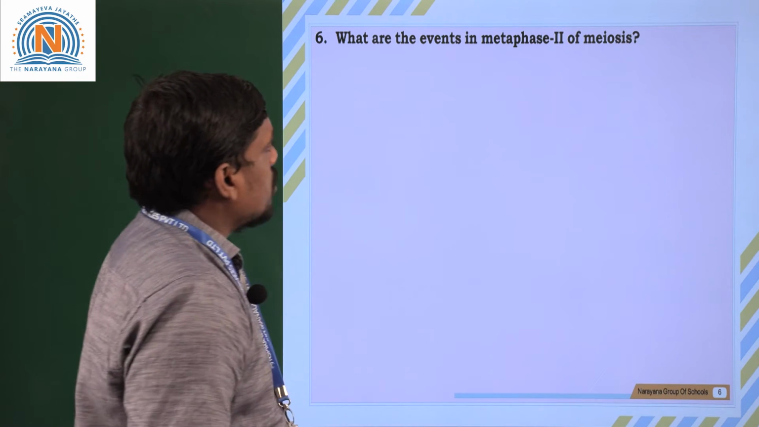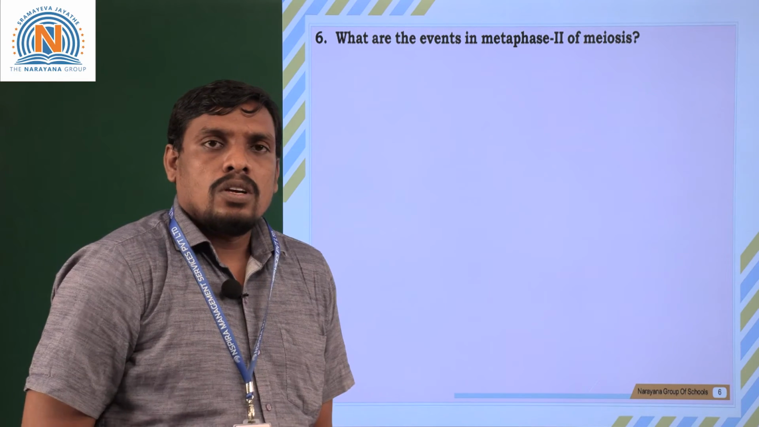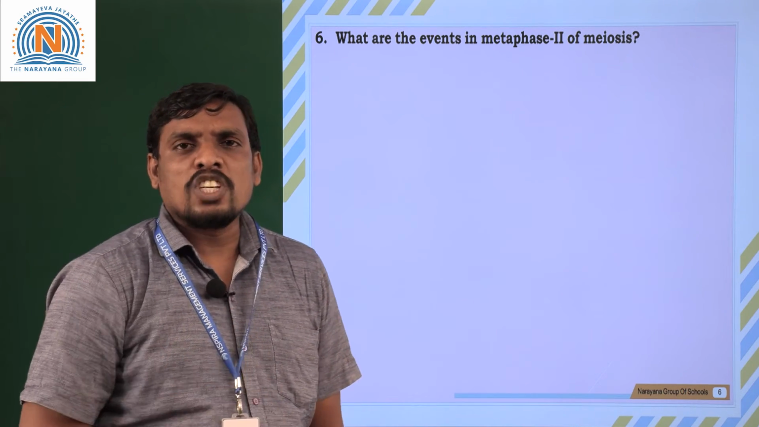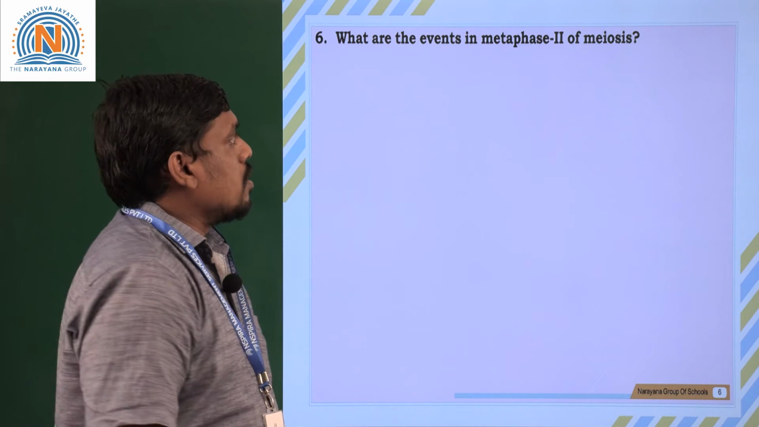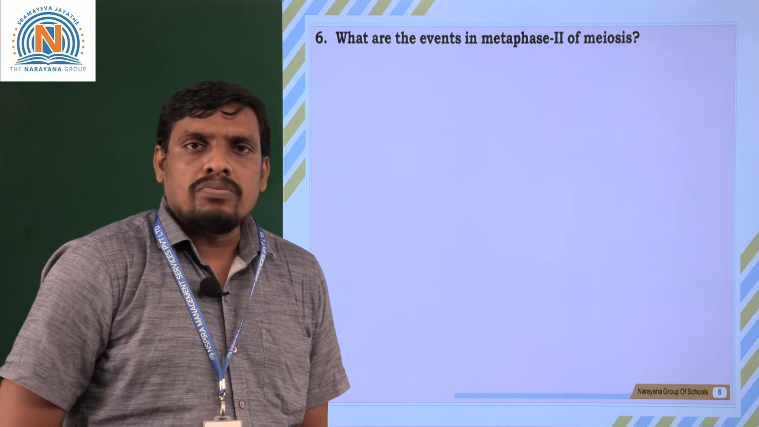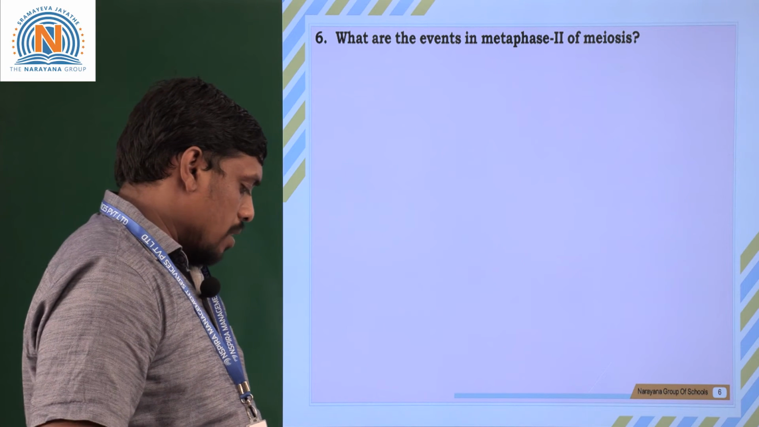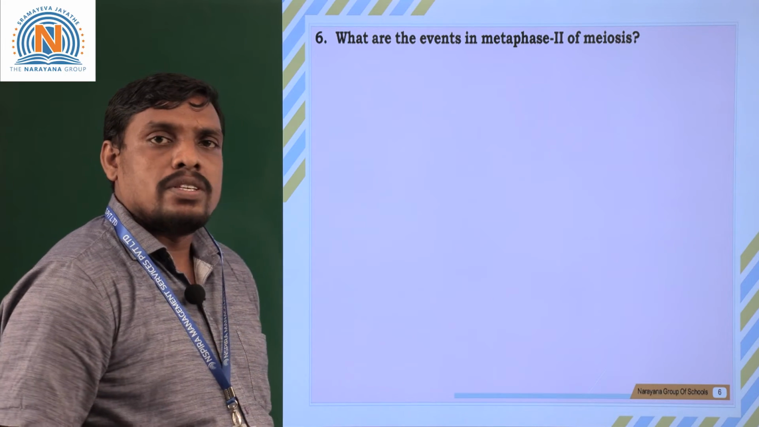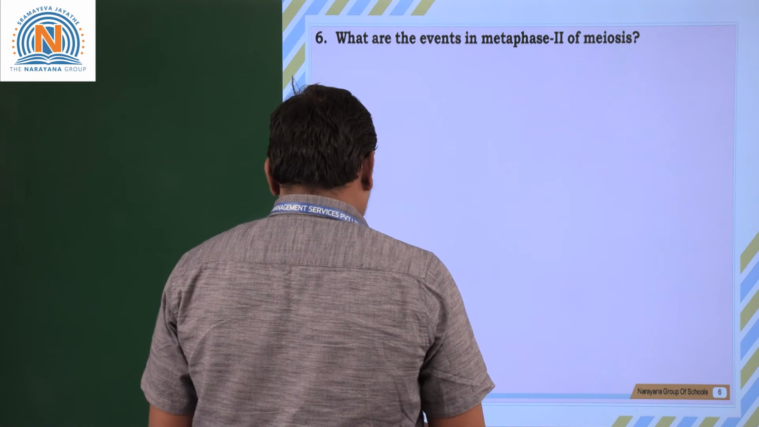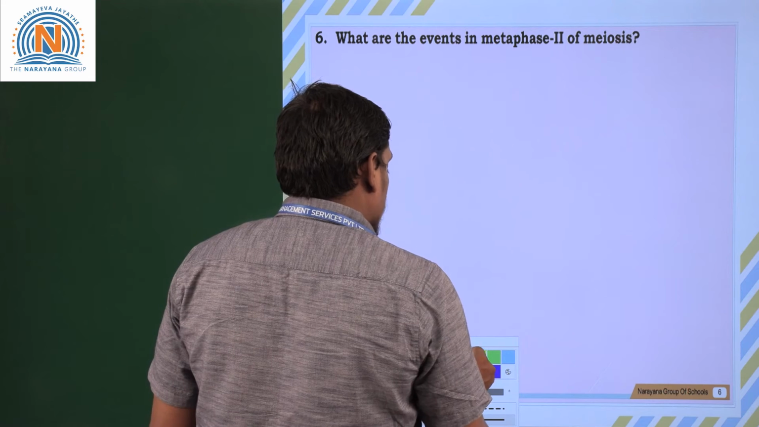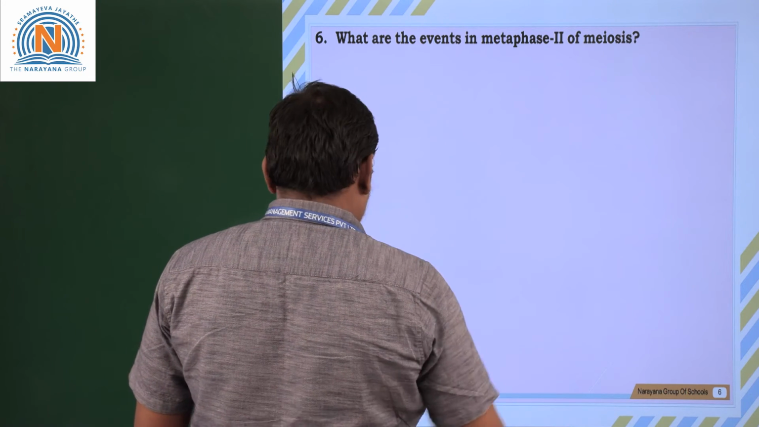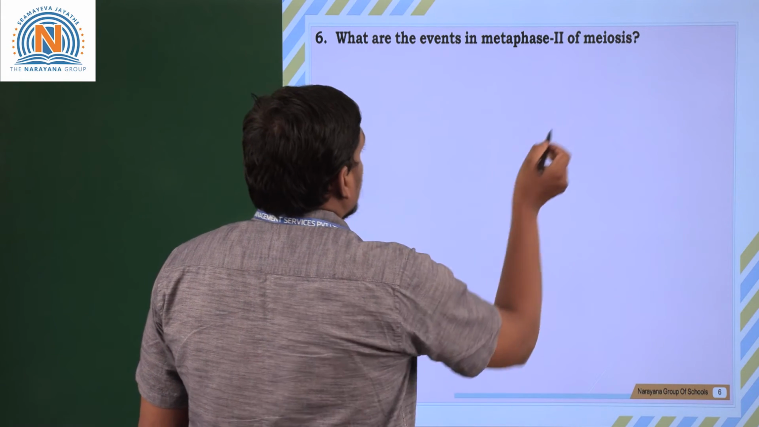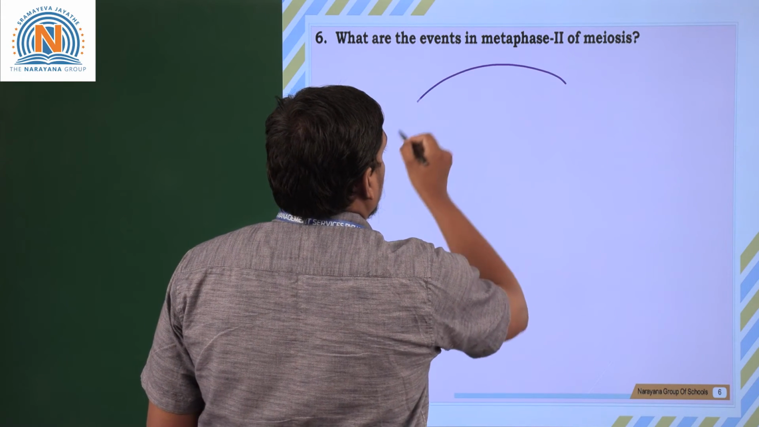Sixth one: what are the events in metaphase 2 of meiosis? You know metaphase 1 very well. What about metaphase 2? What are the sequential stages or characters seen in metaphase 2 of meiosis cell division? In metaphase 2, chromosomes are arranged on the metaphase plate. For better understanding, I want to draw the diagram. So, how does metaphase 2 look?